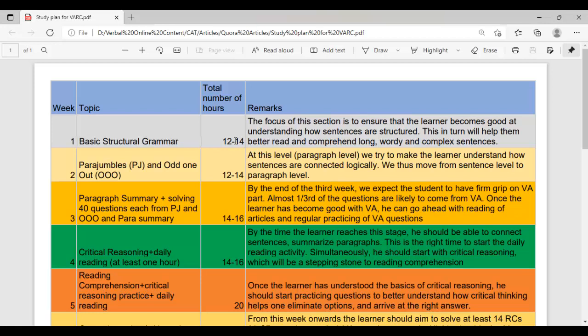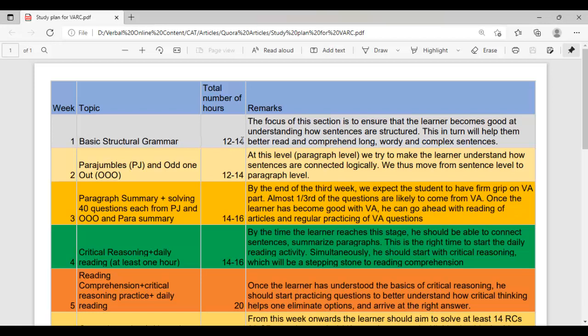This should be your focus in the first week of the course and the first week of your preparation. 14 hours. Many of you might wonder how to divide these 14 hours. It's very simple. If you can devote 2 hours daily, that's great. If you can't, then you can give 1 hour daily for 4 or 5 days, and on the weekends give some extra hours. The breakup within a week can be the way you want, with maximum input on weekends and less input on weekdays.